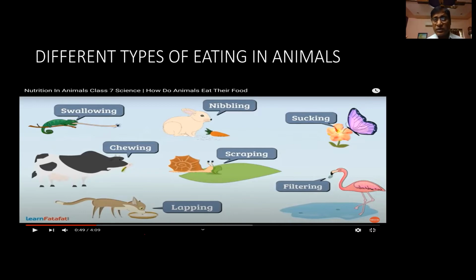So before we go into the details of how digestion takes place, how absorption takes place, how excretion takes place, how egestion takes place, we will try to understand how these different organisms are procuring their food. Let me present you.